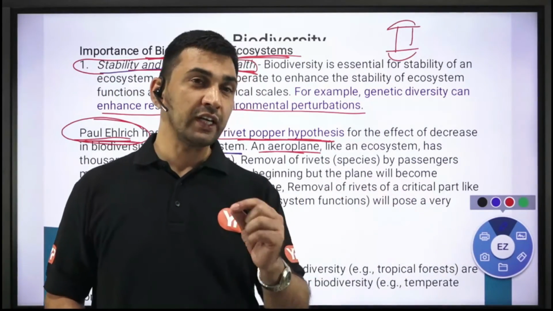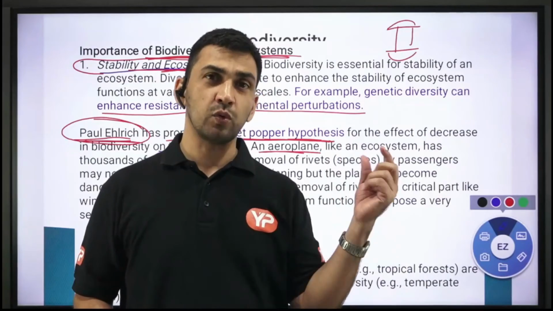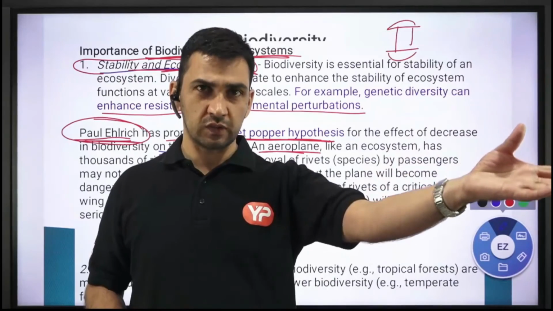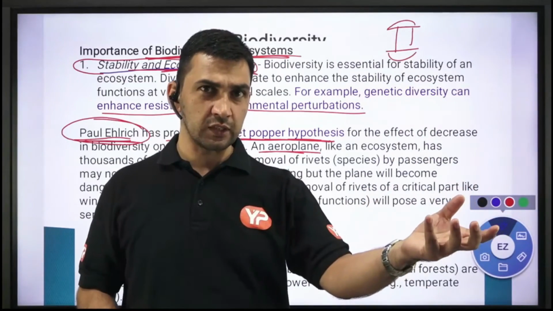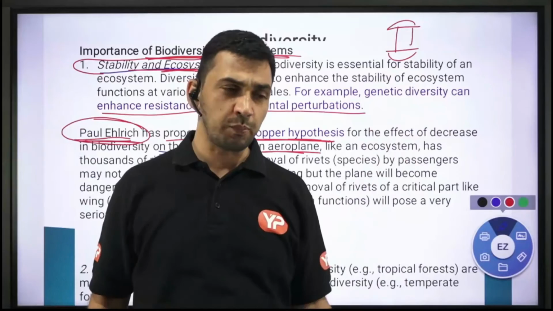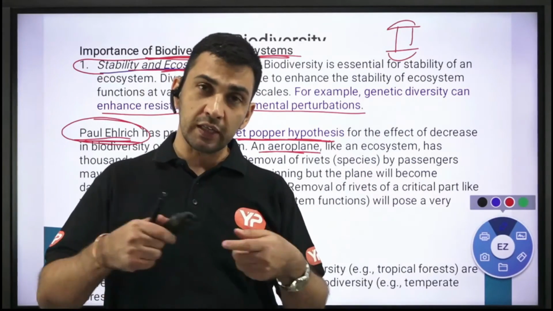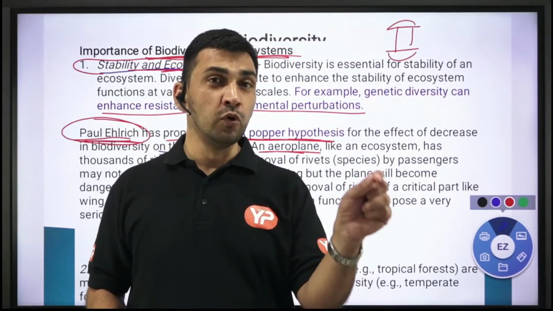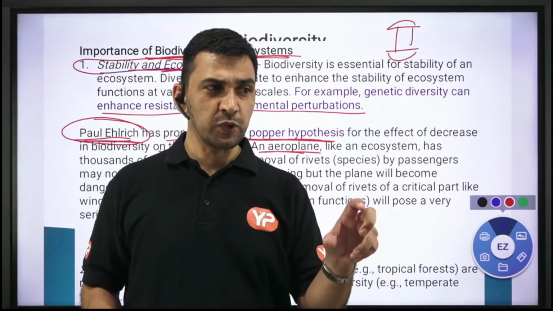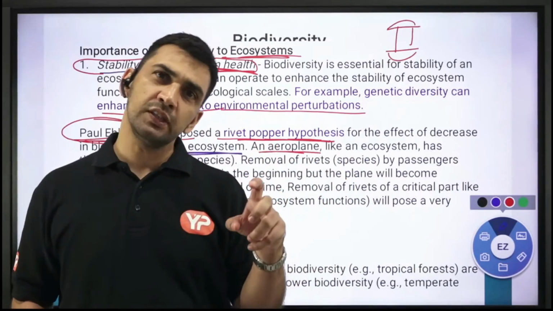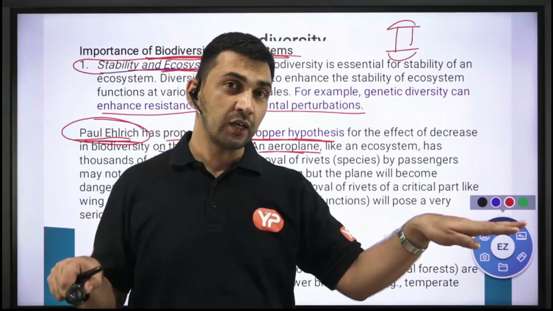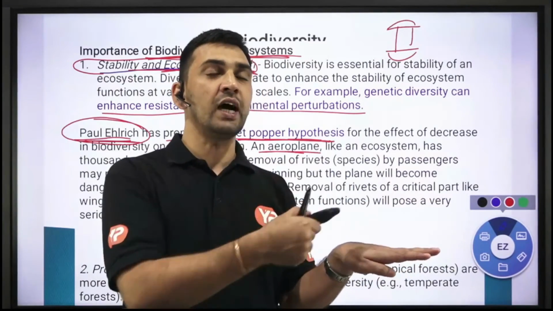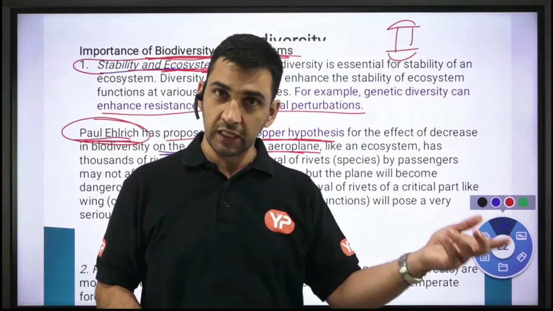So if you have removed a rivet randomly from anywhere, in this case that will be a species. So in that whole ecosystem, if you remove a particular species, if you damage a particular species, then its influence on the whole ecosystem may not be that big in the near future, but in the longer run it is going to be harmful. Whereas if you remove the critical species, a species which is a key species in that particular ecosystem, in this case the rivet in that particular wing of the aeroplane, if you remove that, then it could be potentially harmful in the very near future, immediately also, right?